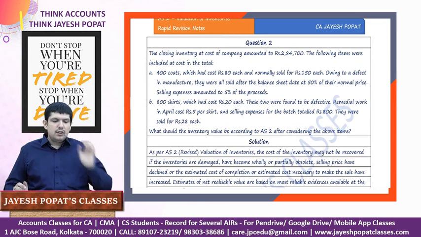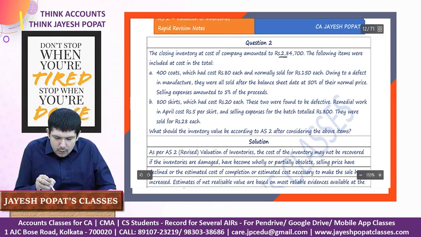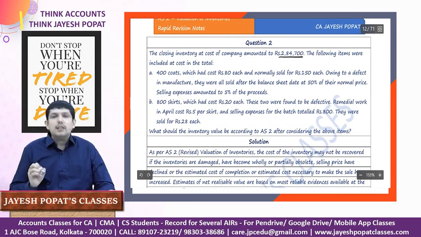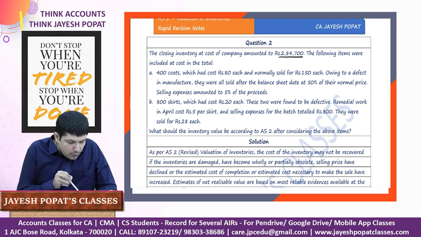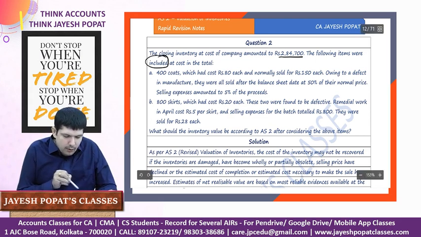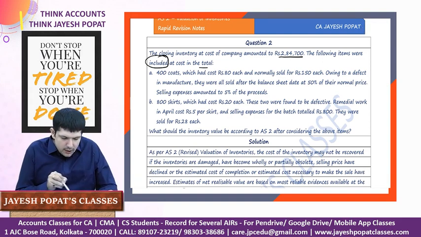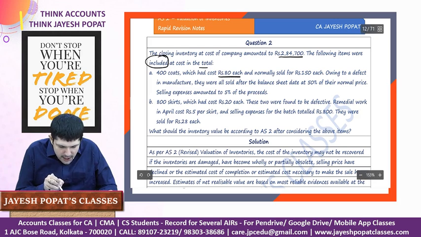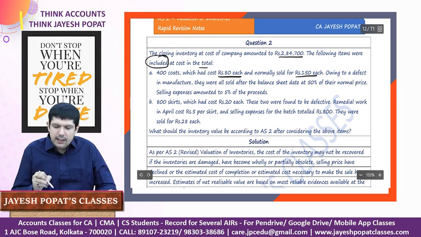It says the closing inventory at cost of the company amounted to 2,84,700. So this is our total inventory cost at the year end. The following items were included in the total, so these items are included in this 2,84,700. 400 coats which had a cost of rupees 80 each, and normally they were being sold at 150 each.